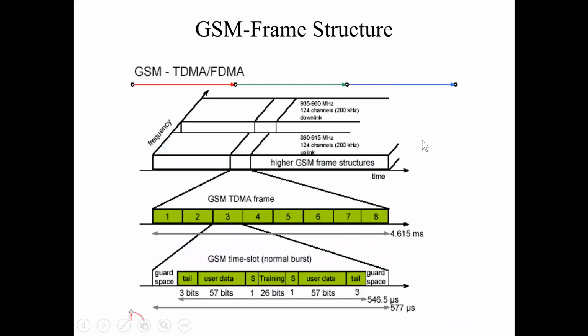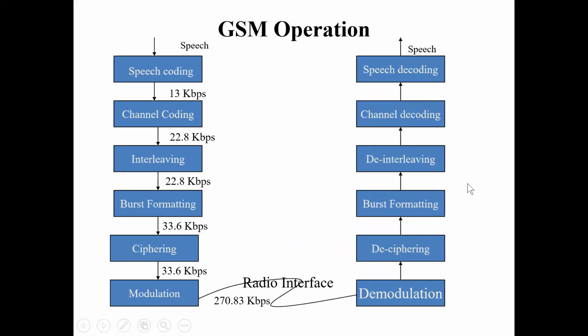So this way the structure is there. The GSM frame combines TDMA and FDMA, and in the GSM TDMA structure, the time slot, normal burst, training or user data are fit in between the guard space. So this way the GSM frame structure is there.